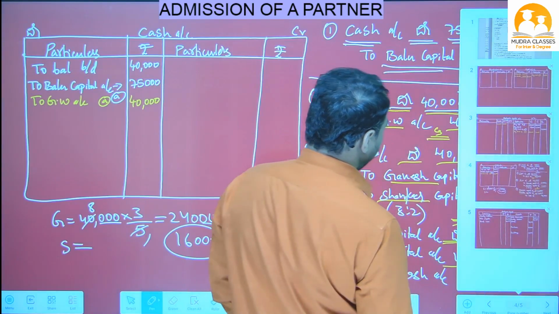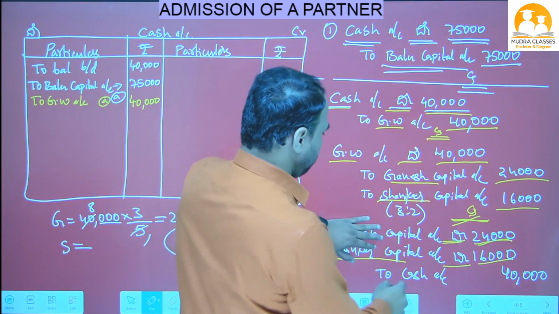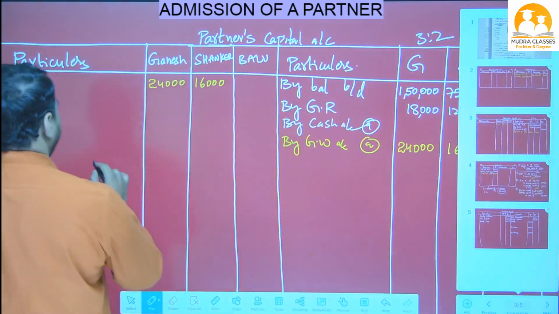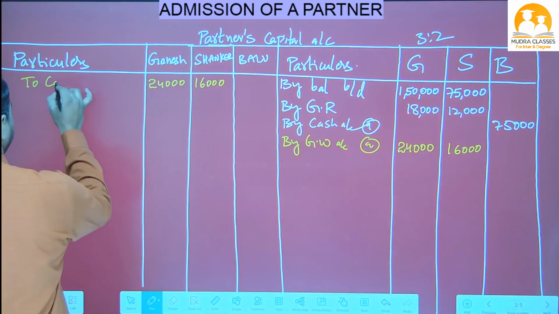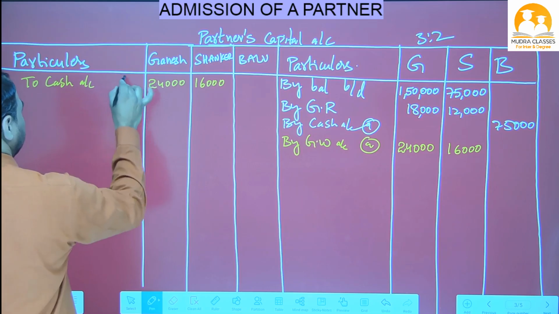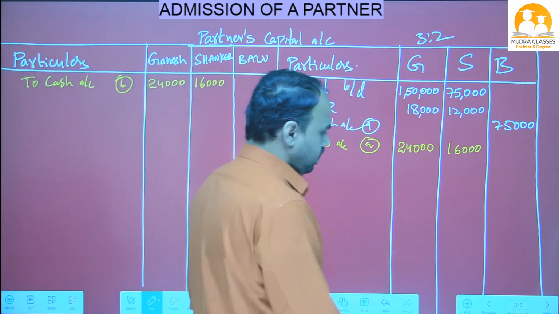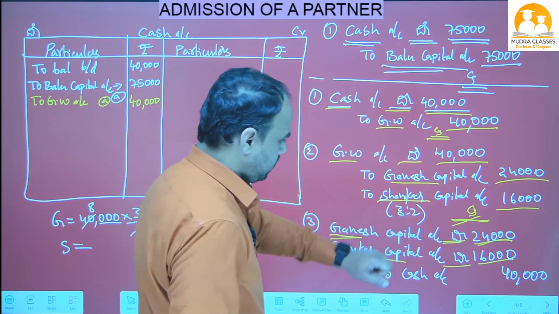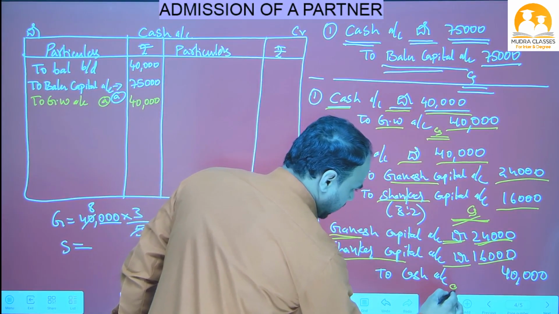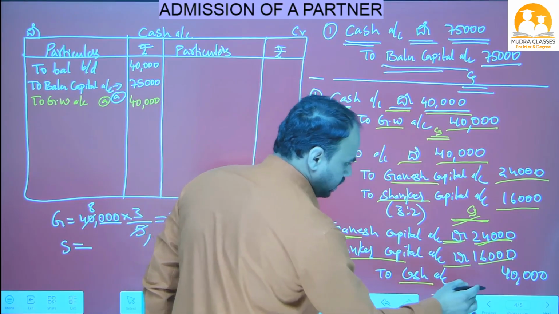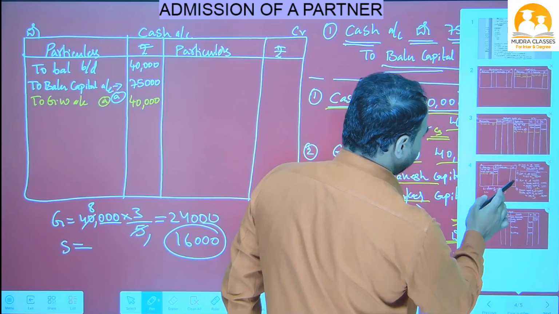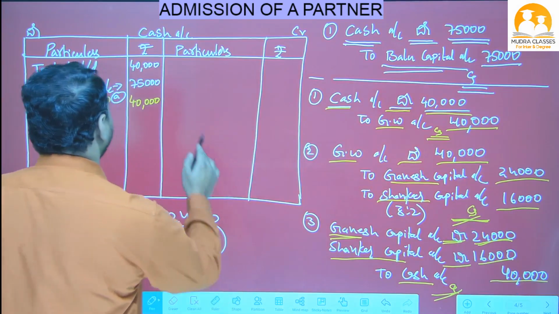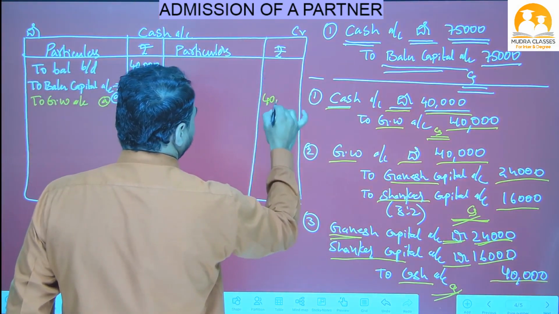Okay. Now close this Ganesh and Shankar, beta. What do we have opposite to cash? So write down here, to cash. This is adjustment number B. Now Ganesh and Shankar is on debit side. That means cash is on which side, beta? Cash is on credit side. So write in cash account credit side 40,000.